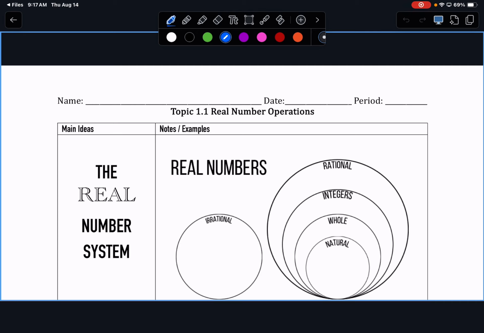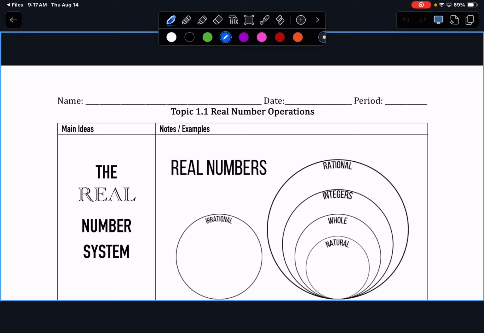So when we think of numbers, there are two main number systems that everything else is broken up into. We have our real number system, which is what we think of when we think of numbers. That's what we've been using basically our entire math careers at this point. And we also have the complex number system, which includes imaginary numbers, and we're going to get to that a little bit later in the year. It'll be after Christmas sometime, I think around Mardi Gras break. But for now, we will stay fully in the real number system.